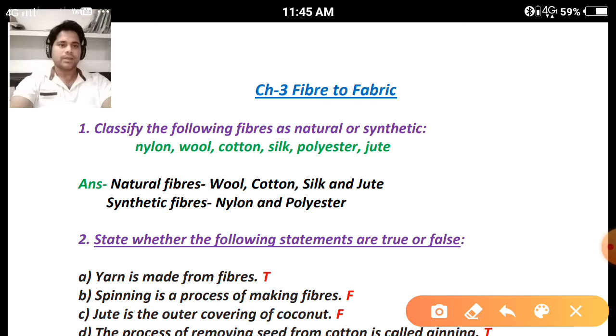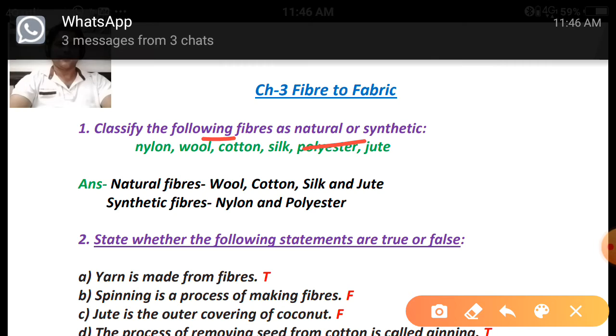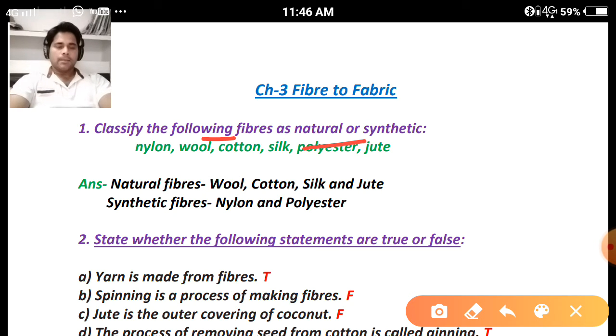NCERT exercise. So one by one we will take all the questions. So we are moving to the first question. Classify the following fibers as natural or synthetic. Here are some examples of natural fibers and synthetic fibers. We have to categorize these fibers into the categories natural fibers and synthetic fibers.